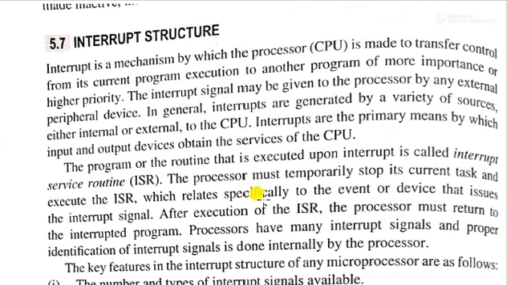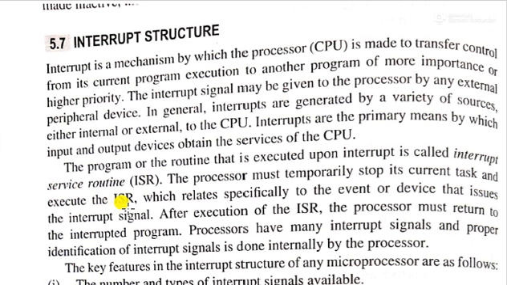The processor must temporarily stop its current tasks and execute the ISR, the interrupt service routine, which I told. When the interrupt comes, the processor temporarily stops its current machine cycle or current operation and executes the ISR. So in this way, interrupts are served.